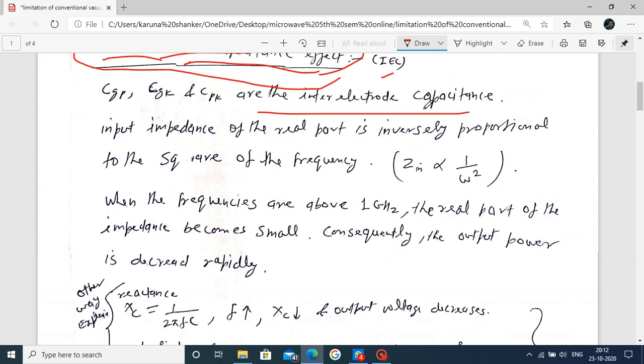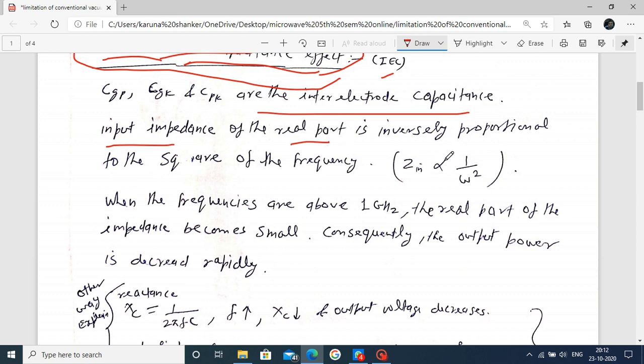To observe the effect of this capacitance, we now consider the input impedance of the triode. Any impedance is a combination of a real and an imaginary part, and here we consider only the real part.